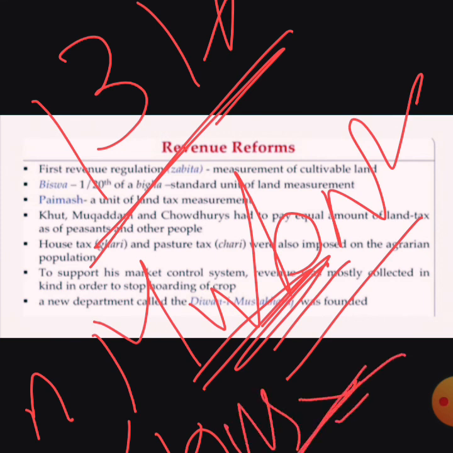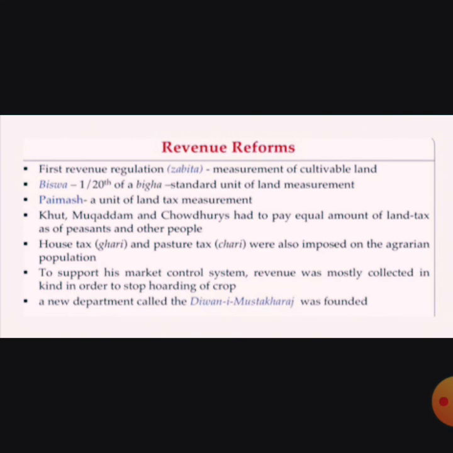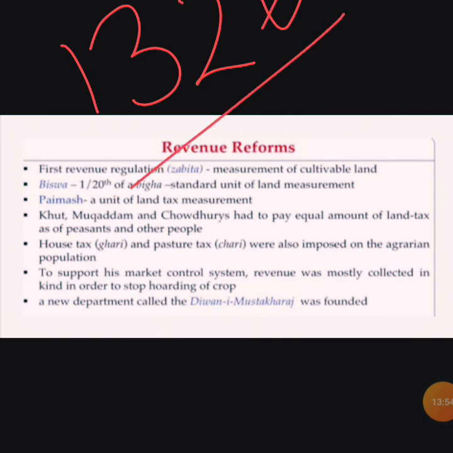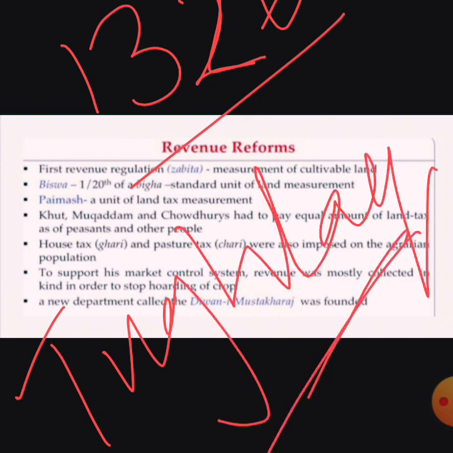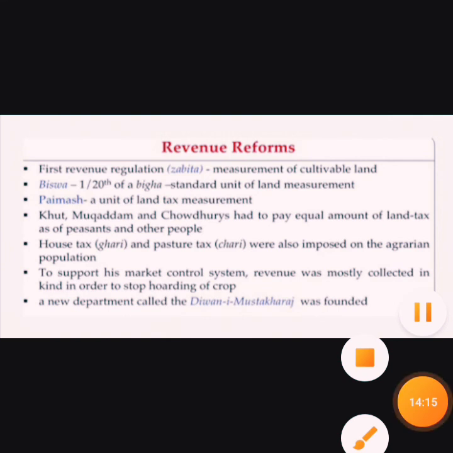He also ruled for a very short time, and after this the Khiljis ended in 1320. In 1320 the Khiljis were ended by Ghazi, and the Tughlaq dynasty was set up after the death of the Khiljis. So Tughlaqs were seen after the Khiljis. The second dynasty was the Khilji, and this is the third dynasty, the Tughlaq dynasty, which we are going to discuss later on.